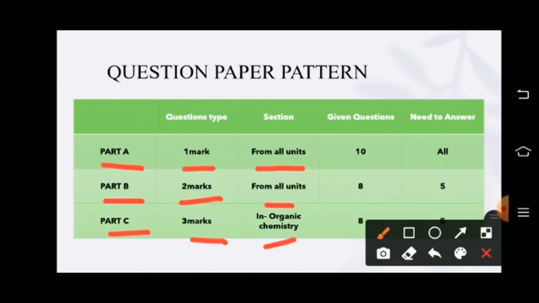Here I have given the questions which come from each part, and how many questions you need to answer. In part A, 10 questions are given, and you need to answer all 10 questions, and each question carries 1 mark. In part B, 8 questions are given, and you need to answer 5 questions. Part B is 2 mark questions, and they are from all the units. You need to remember these things, it is very helpful for you to score more in the examination.